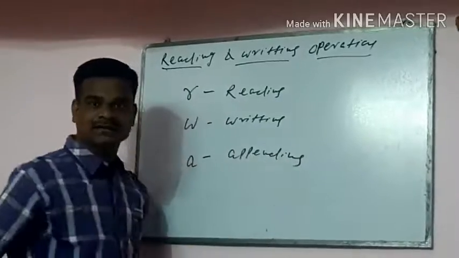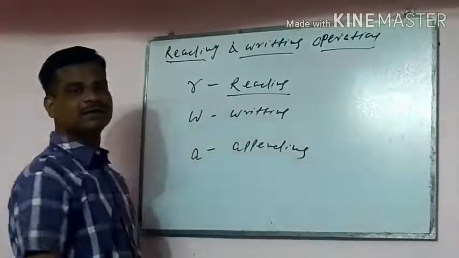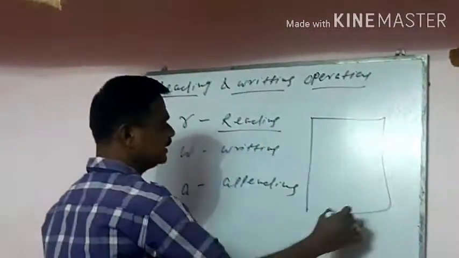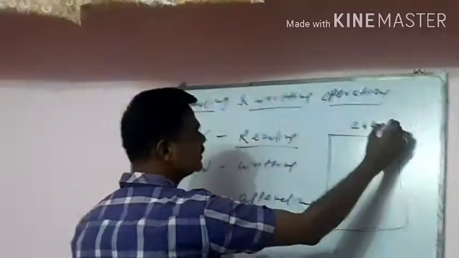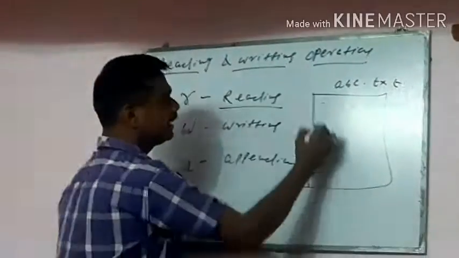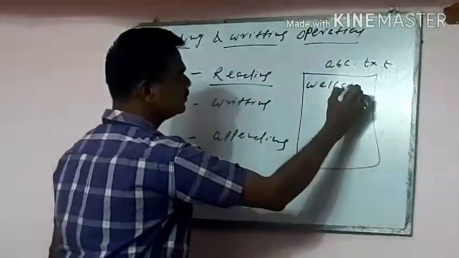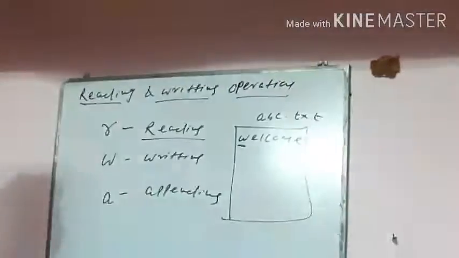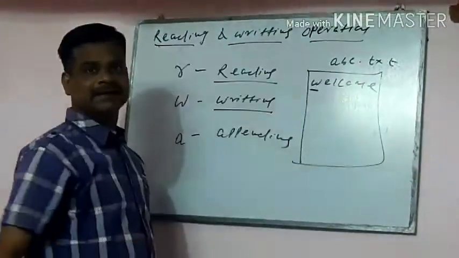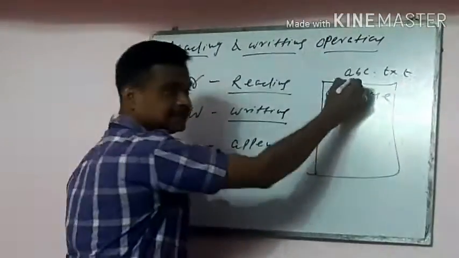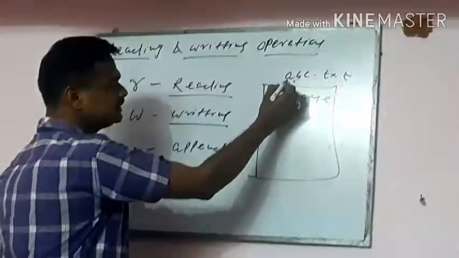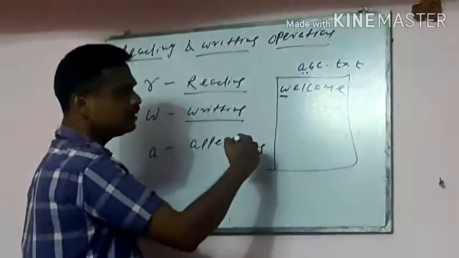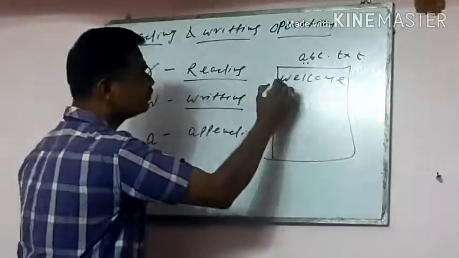We discussed in the last class, whenever you are reading, the file pointer, suppose you are creating a file abc.txt and the content is welcome, the file pointer is pointing to the first position. Whenever you are writing, if the file exists, you open that file, and if you write something new, it overwrites.